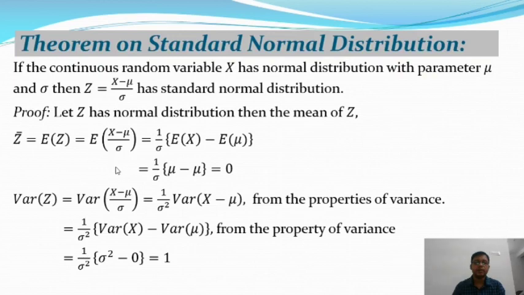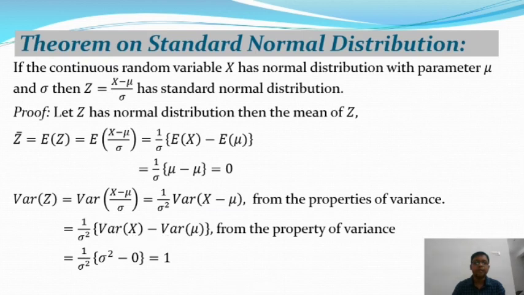After that we are going to find the variance of a standard normal distribution. So the variance of Z is equal to the variance of (x minus mu) by sigma. Okay. And the variance of a x is equal to a square into the variance of x. So applying these properties of the variance function, we get the variance of (x minus mu) by sigma equals 1 by sigma square into the variance of x minus mu. Now applying the properties of the variance function again, from this we will get the variance of x minus the variance of mu.